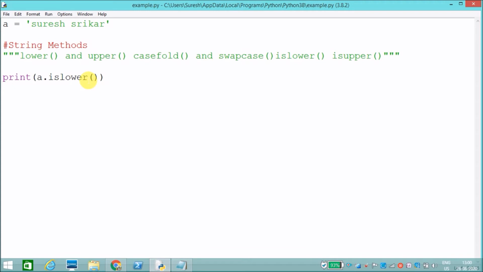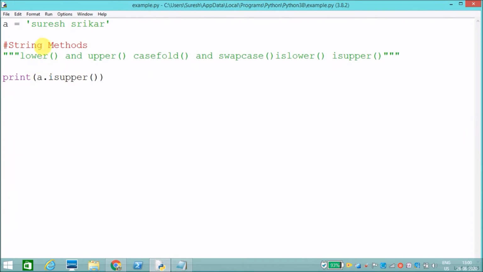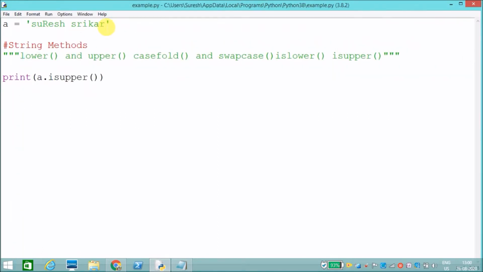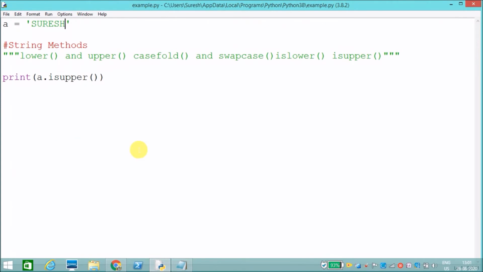Likewise, isUpper. The isUpper function checks whether all the characters are upper case. False, because all characters are in lower case. For example, if I convert any one character into upper and run, it will also result false, because all the characters should be in uppercase. For example SURESH, now it will say true. Like that it will work.